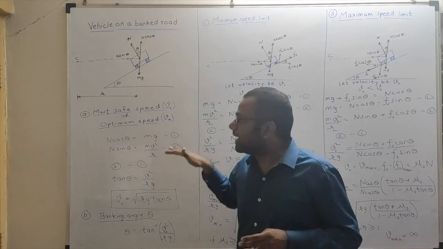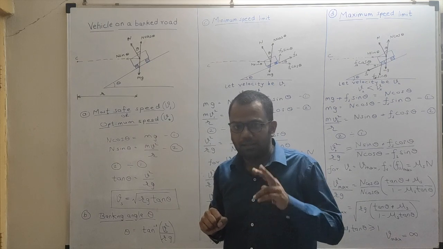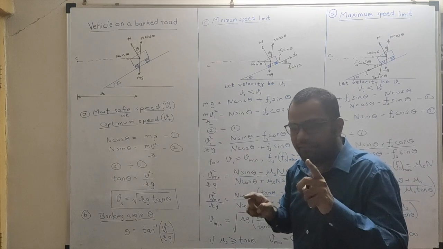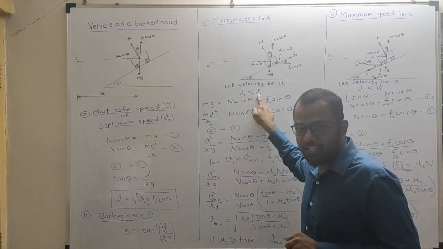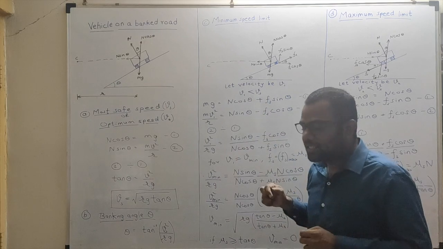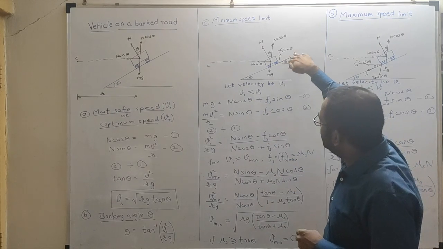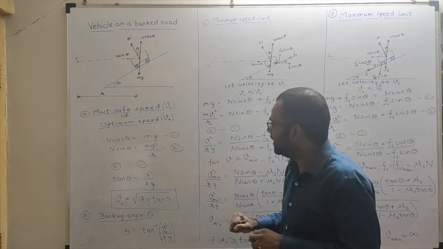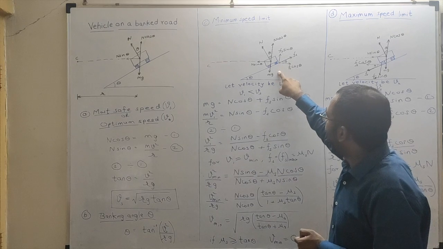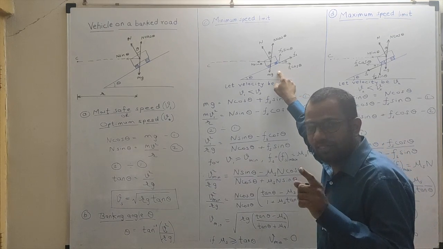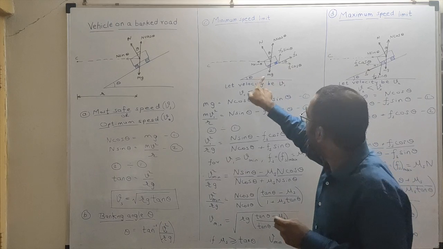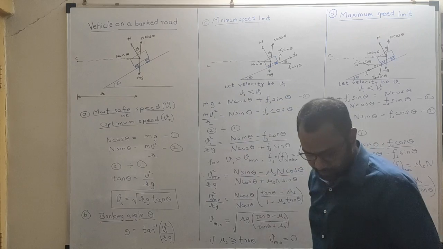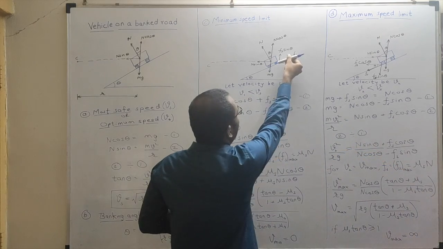What is the minimum speed that I can drive? Now again, let us say our speed is V1, and that V1 is less than the safest speed Vs. As we discussed, the vehicle will tend to skid down as it moves along the road because the speed is less than the safest speed, and hence the static friction force will act in the opposite direction to prevent it from skidding down, and its direction is over here. As you can see, I have denoted it by Fs.